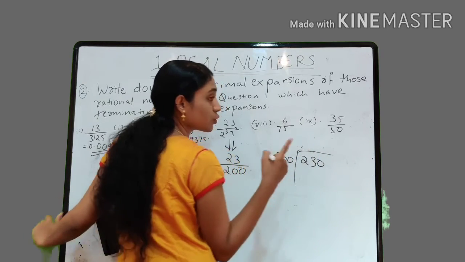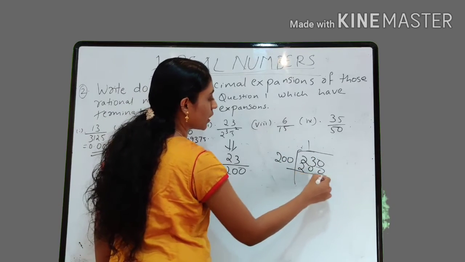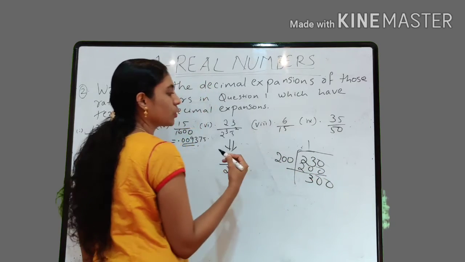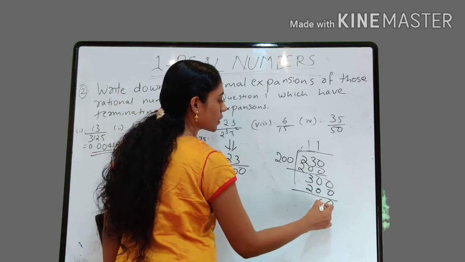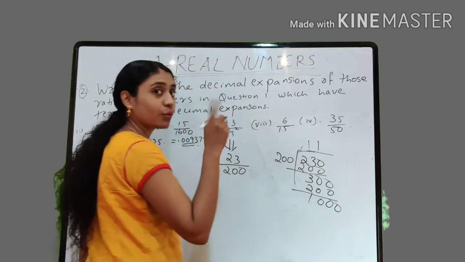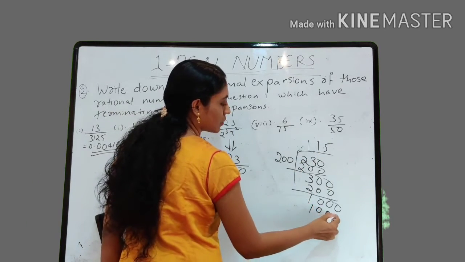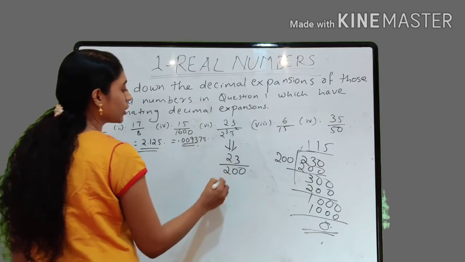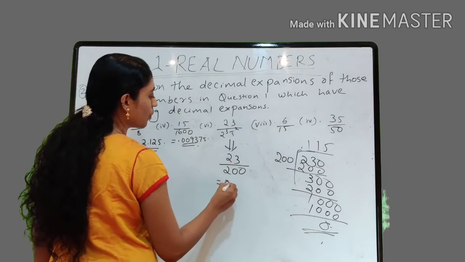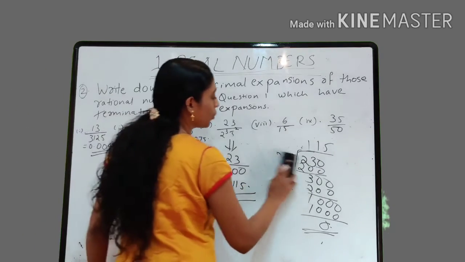0.0. Then 200 into 2, it is 400. So it is not possible. 1 2s are 200. Again 1 2s are 200, right? 200 into 5, it is, yes, 1000. So the remainder becomes 0, or the remainder reached 0. So 23 by 200, which is equal to 0.115. Got it? And what about the next one?